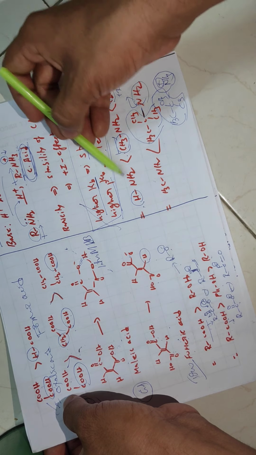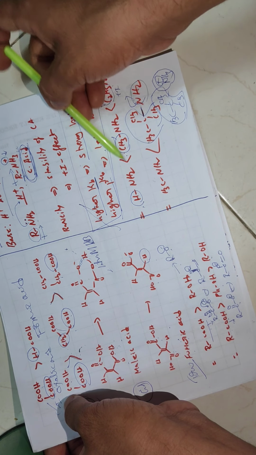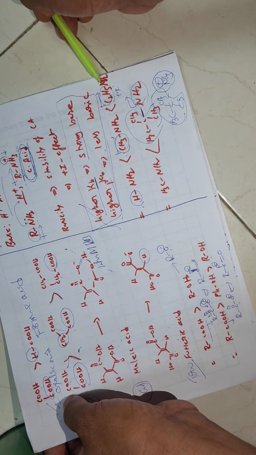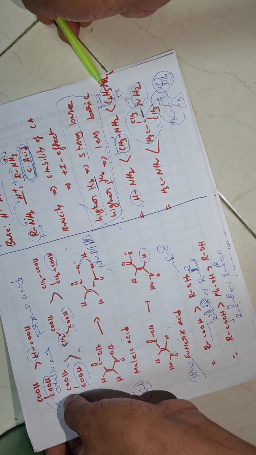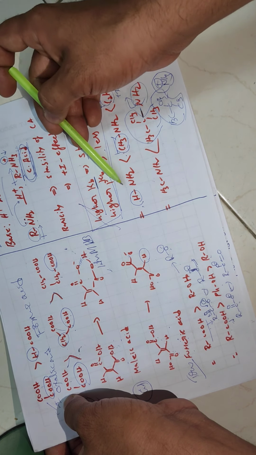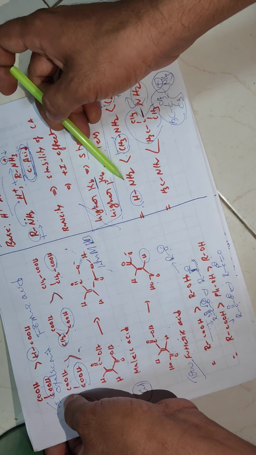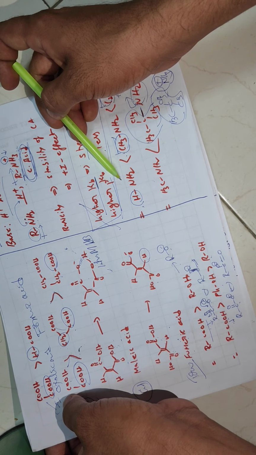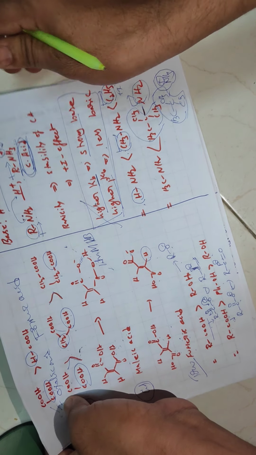So suppose among these three, which compound has a higher Kb value? This compound has a higher Kb value. Which compound has a higher pKb value? This compound has a higher pKb value. So that means higher pKb means less basic in nature.